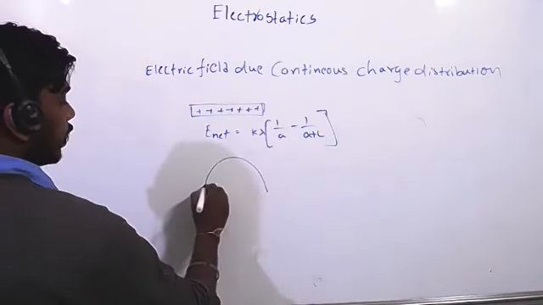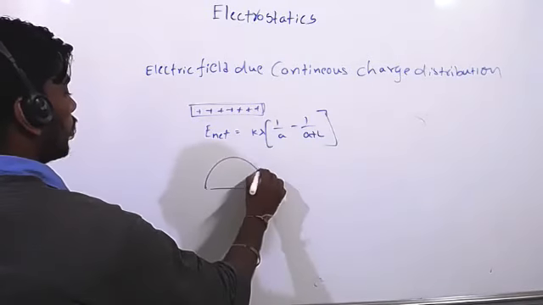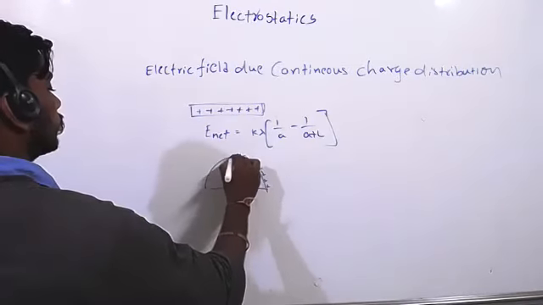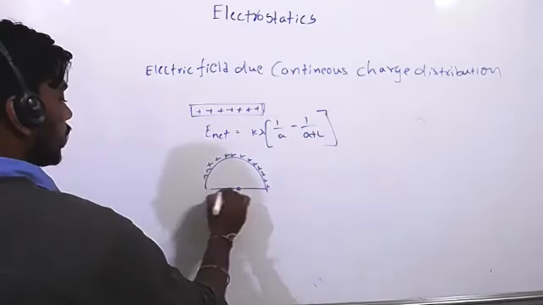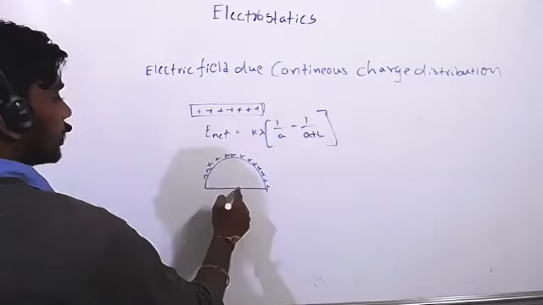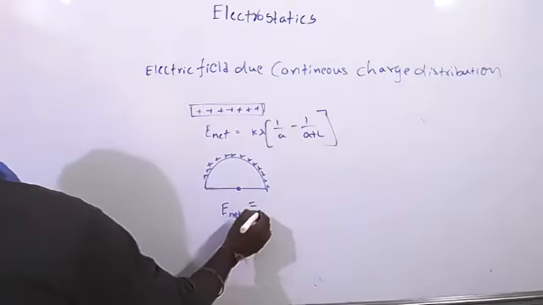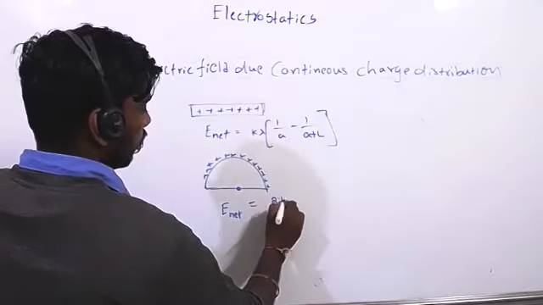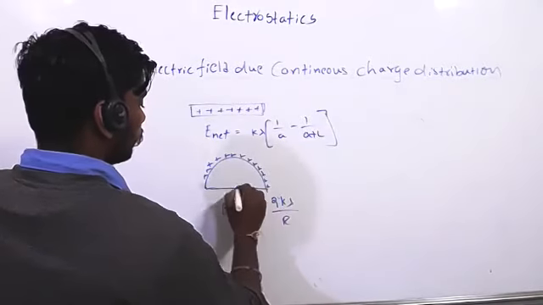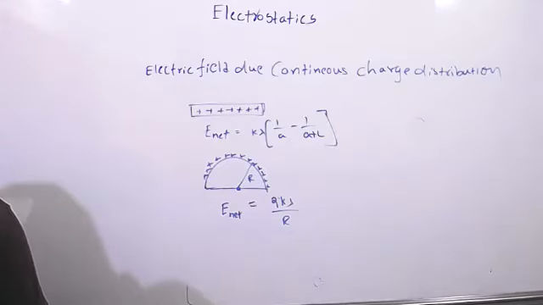Even we calculated for a semicircle with charges distributed uniformly. What is the electric field at the center? E net equals 2K lambda by R. That's what we have calculated.